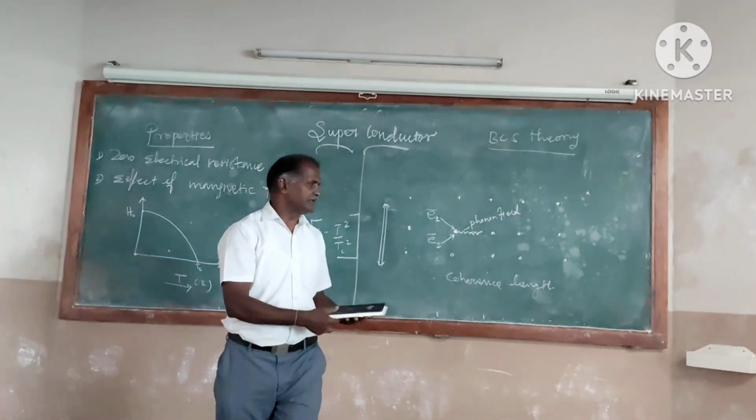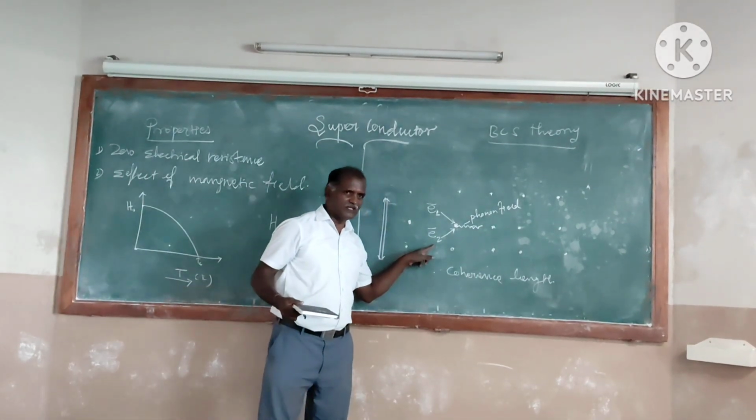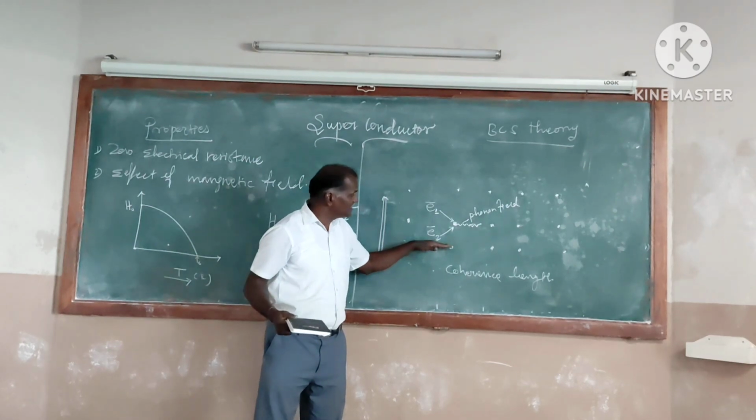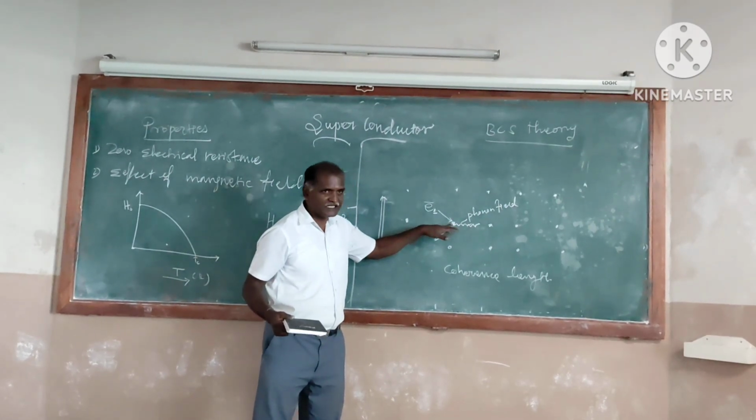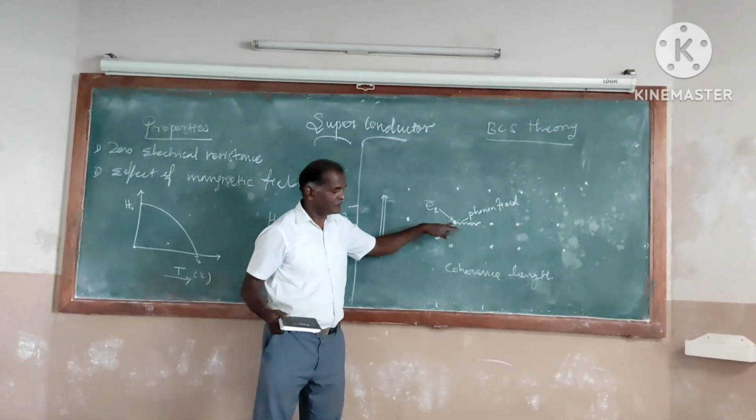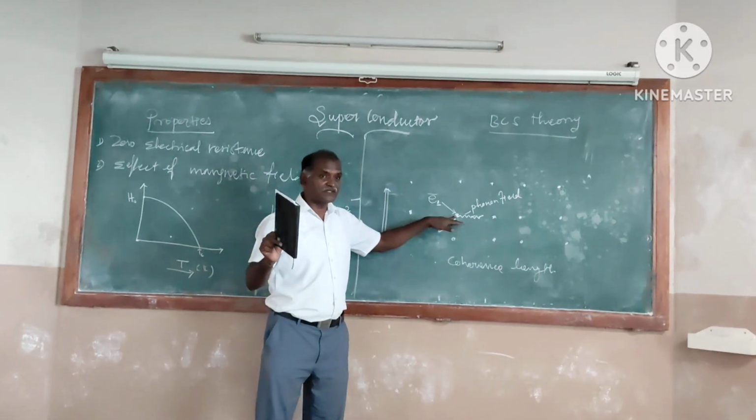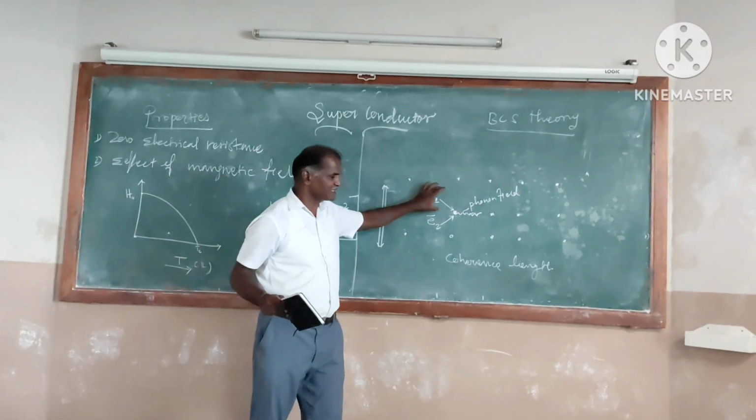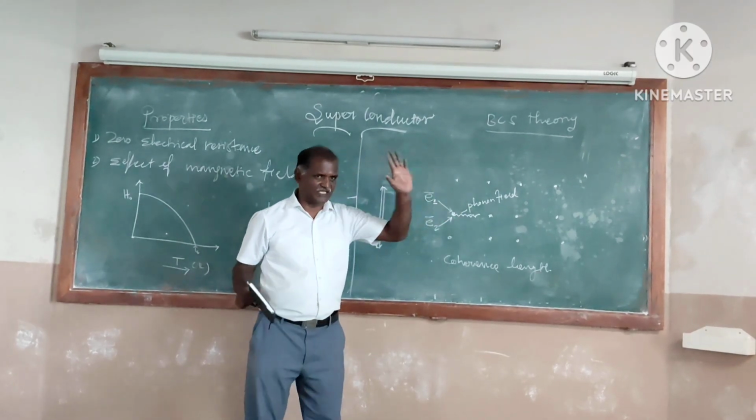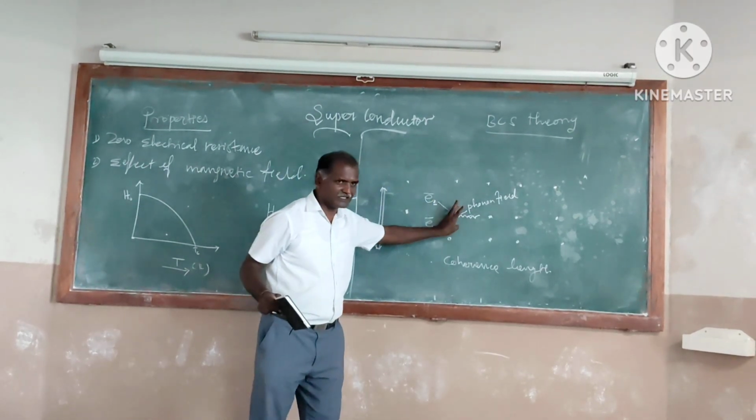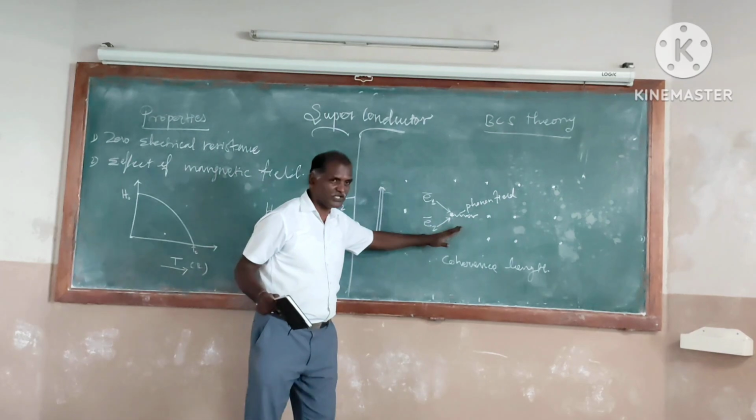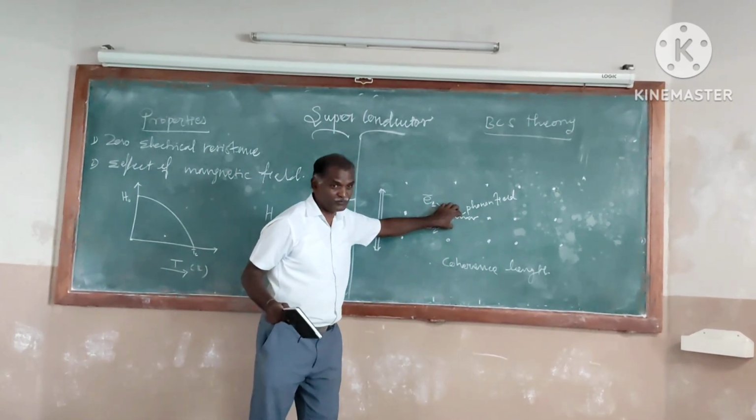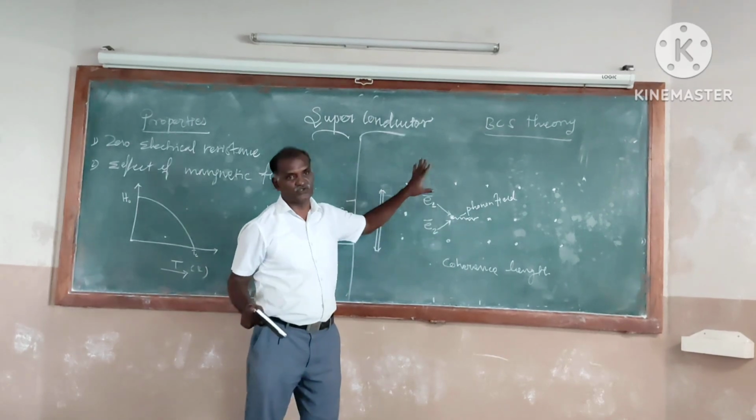Suppose another electron, E2, comes in this direction. It will be attracted by this lattice ion with a greater force than the first electron. After the first electron is attracted, if another electron comes in this direction, this second electron is attracted by the same positive lattice ion with a greater force.